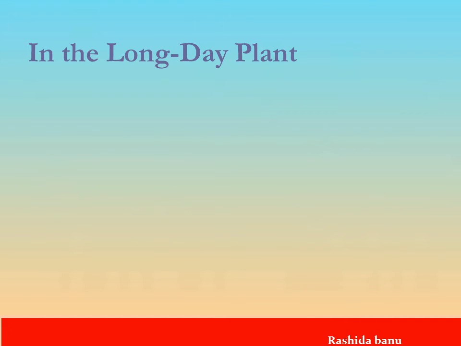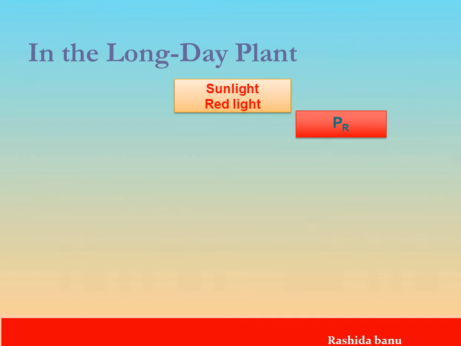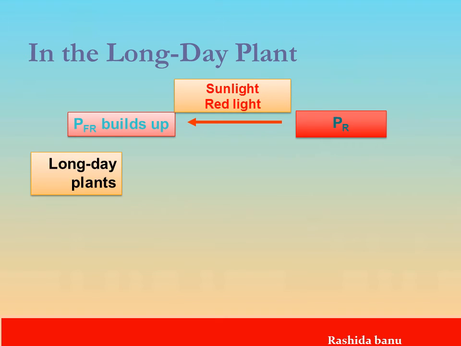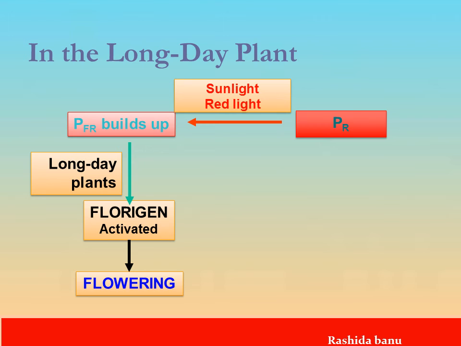So in case of the PFR form, that we will see now. This PR will be converted into PFR by the red light, and this PFR is responsible for the flowering to take place in long day plants. So here the phloregin is activated, as a result the flowering is taking place.